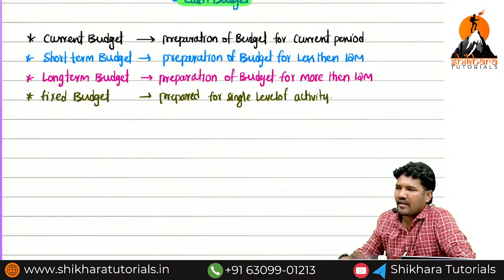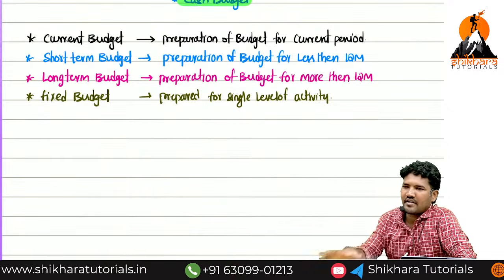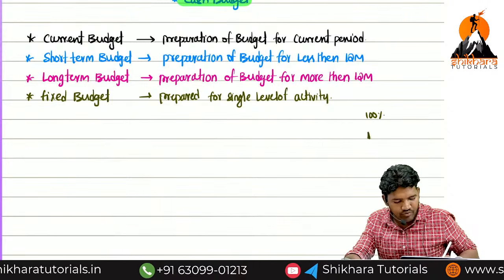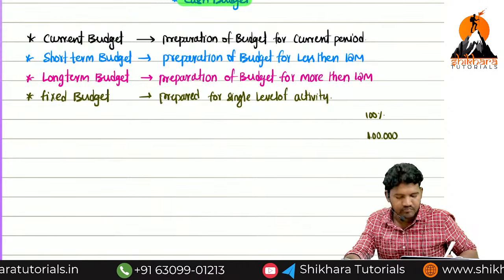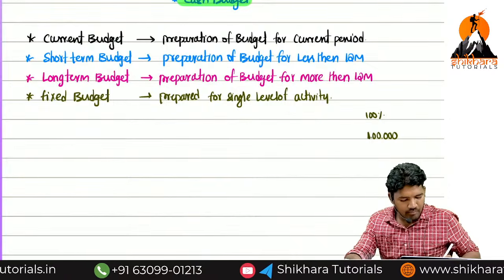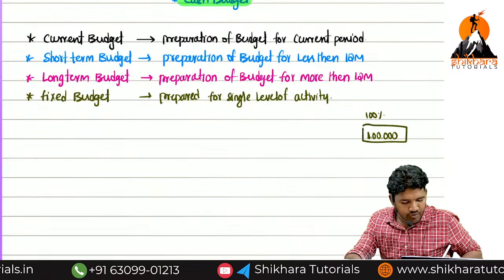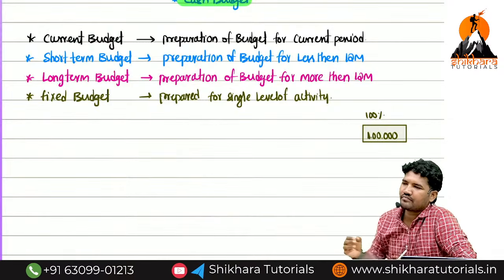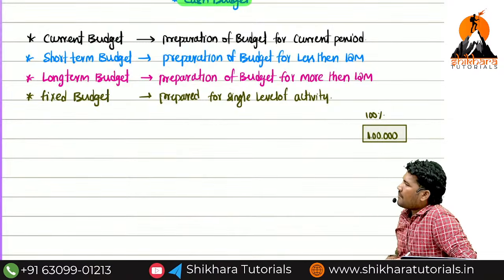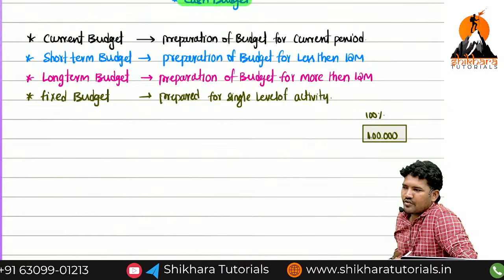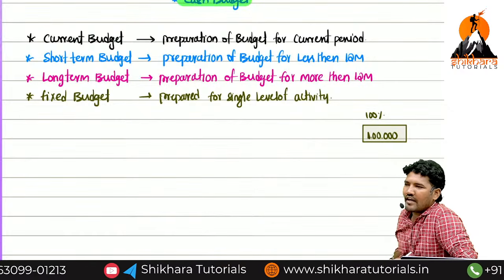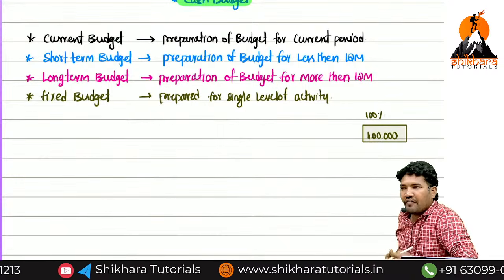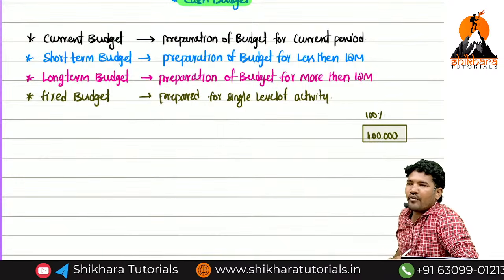In my plant, I can produce 100%. Now, the 100% plant capacity is 1 lakh units of mobile phones. But I am not producing 1 lakh. Why can't I produce 1 lakh? Can anyone tell me the reasons? There are different reasons. The main important reason is demand.